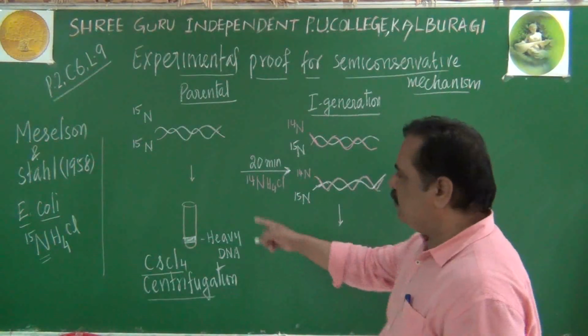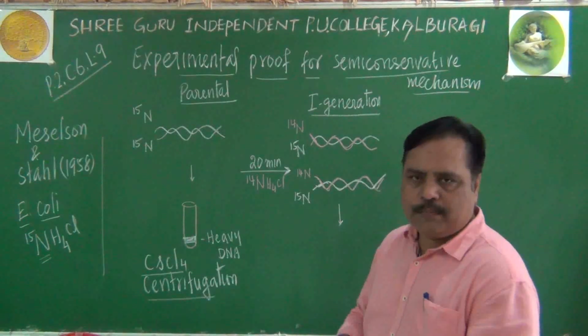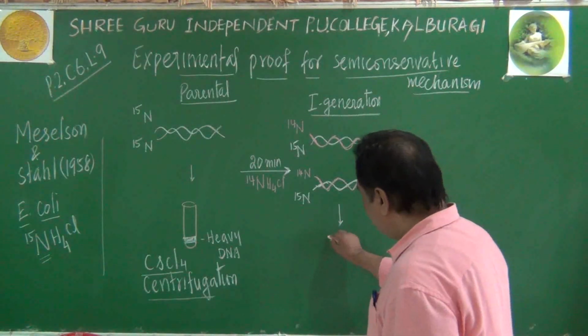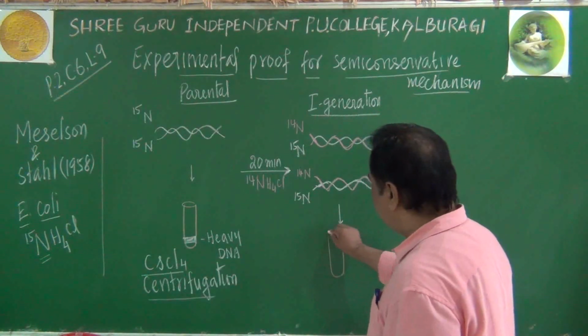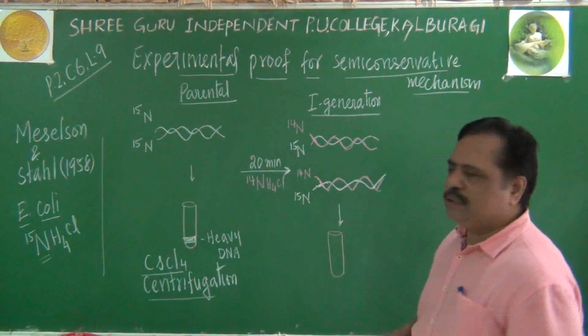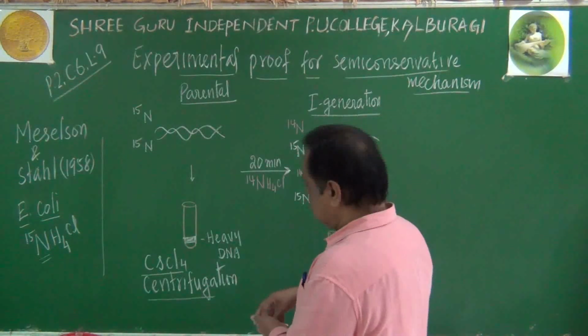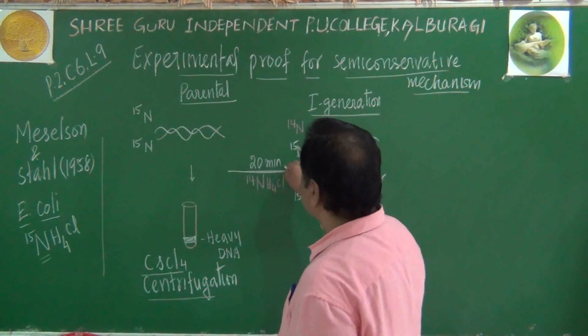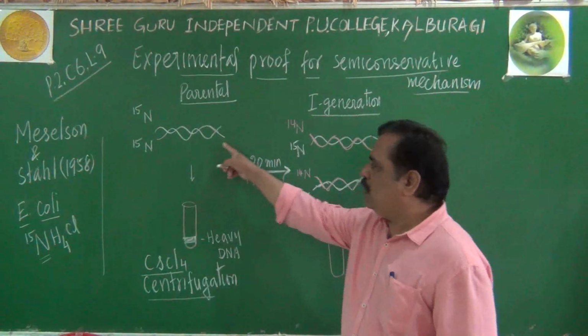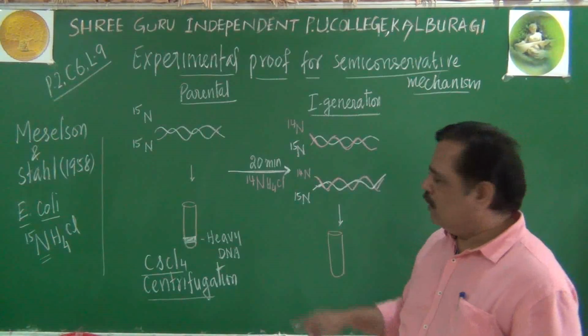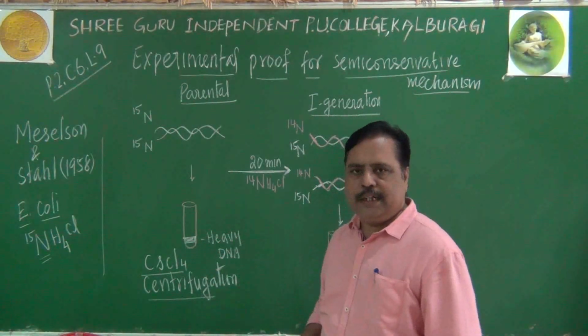Then they are subjected to the cesium chloride technique. Now listen carefully. What will be the band of DNA in the cesium chloride medium? I am talking about the first generation. Here, after 20 minutes, we get the first generation. This is the parental molecule. Both are N15, which means heavy DNA.